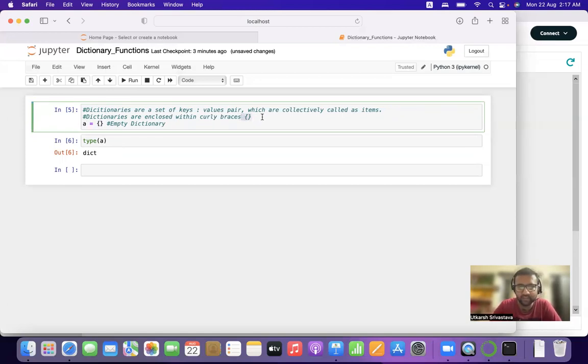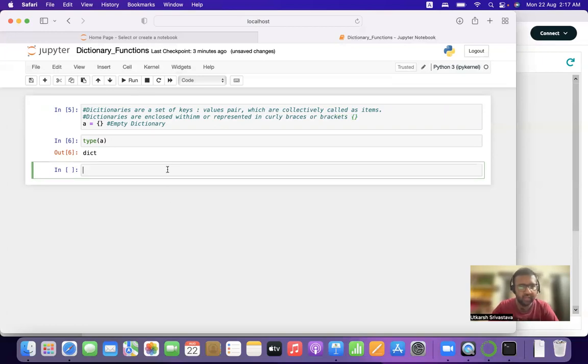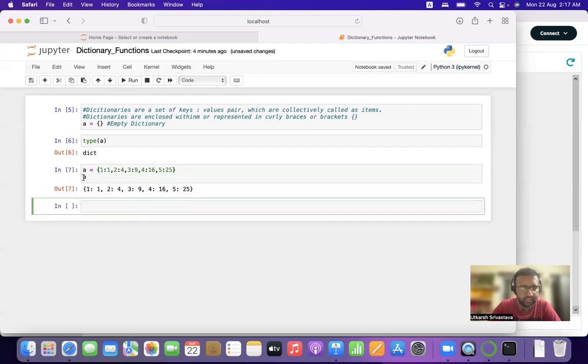As I said, a dictionary is enclosed within or represented by curly braces or brackets. Now let us create another variable. Let us start creating a dictionary, that is, keys and values: 1:1, 2:4, 3:9, 4:16, 5:25. All right. Let us print this dictionary.